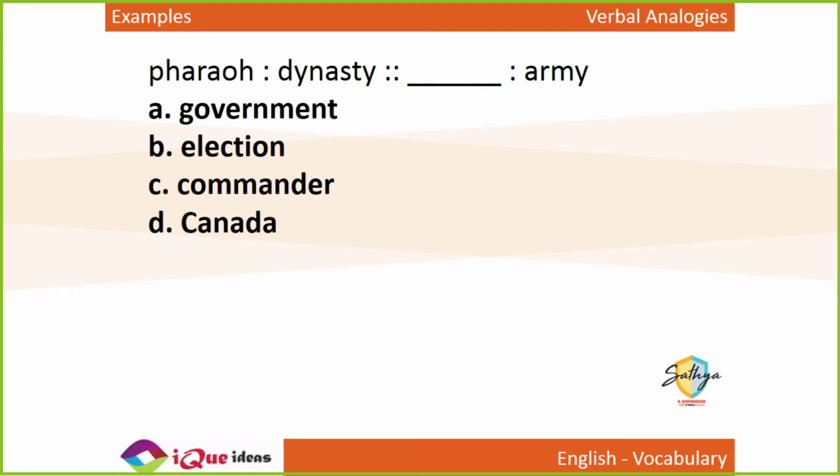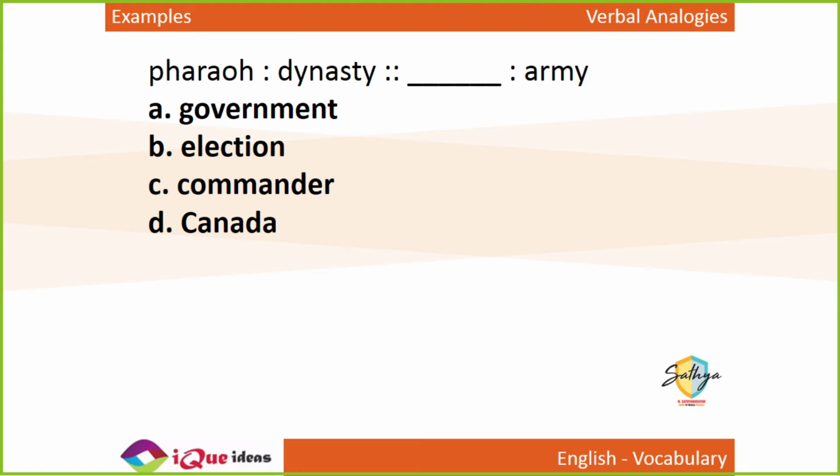Pharaoh is to dynasty as dash is to army. Pharaoh or Egyptian kings. The Pharaoh was the head of his dynasty. So who is the head of the army?